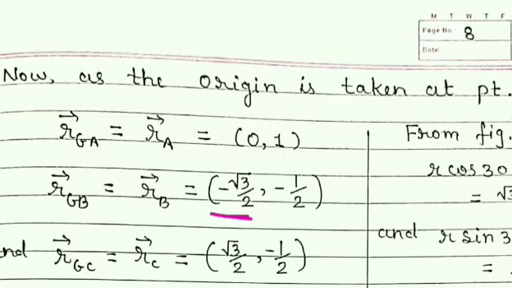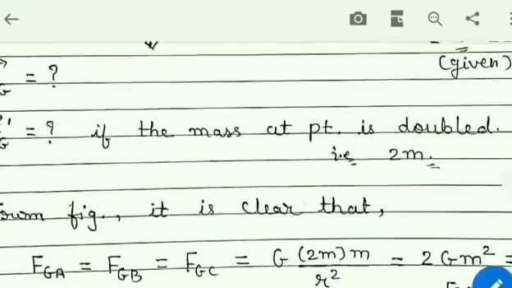Minus root 3 by 2 comma minus 1 by 2. Finally, vector RGC is equal to vector RC is equal to, in bracket, root 3 by 2 comma 1 by 2, but negative. This is x coordinate and this is y coordinate. Now once again look at the figure.